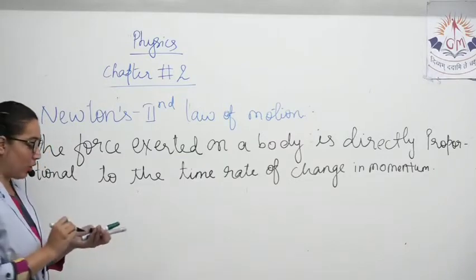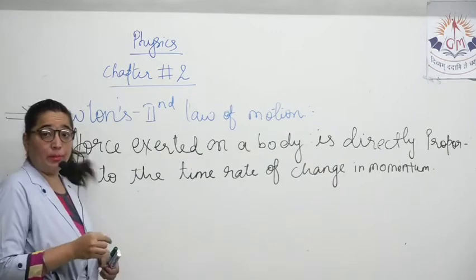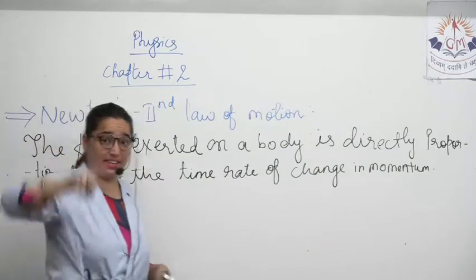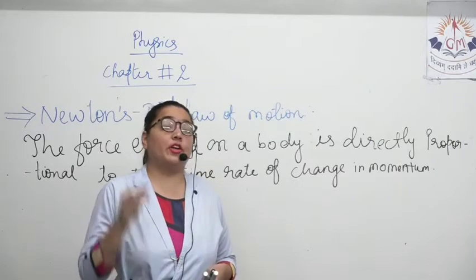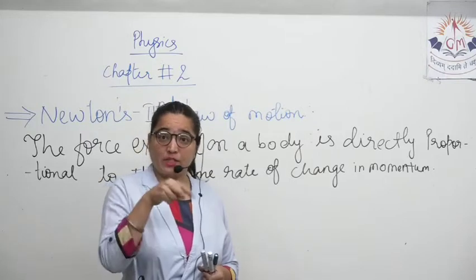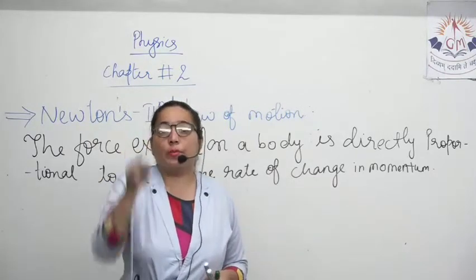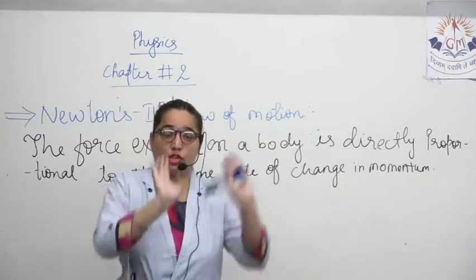If I try to write it mathematically, do you remember the meaning of the proportionality sign, that alpha-like sign? In the last numerical lecture, s is proportional to u square, so the meaning of the word proportional was explained. That means if one increases, the other also increases.